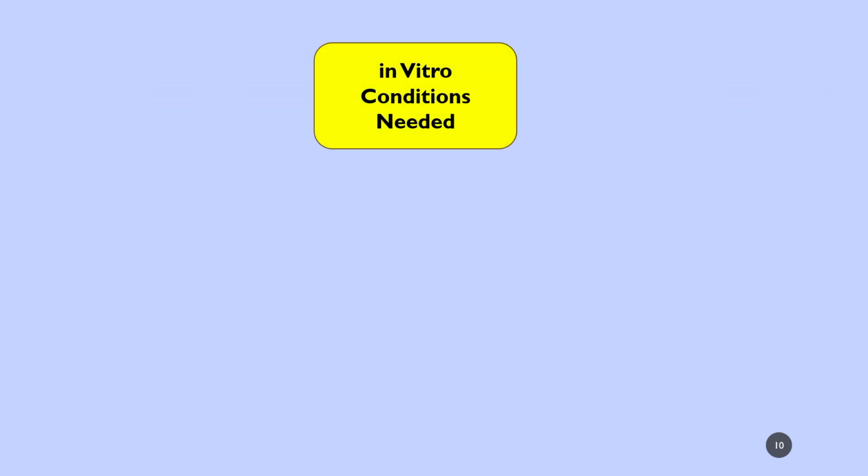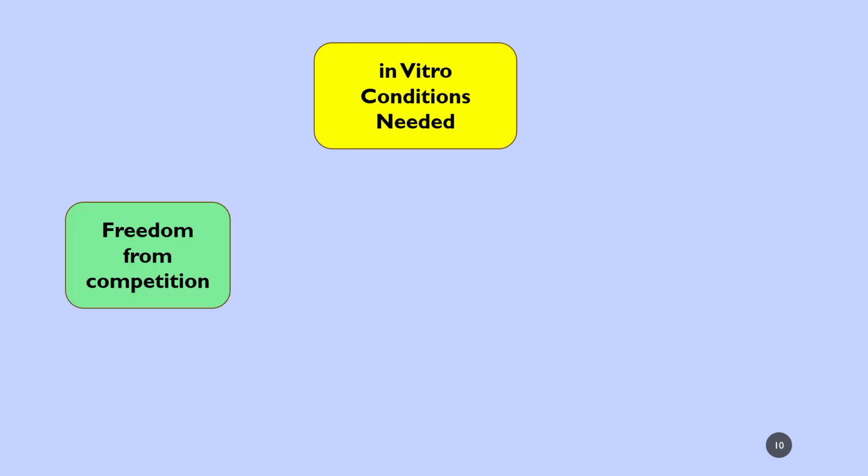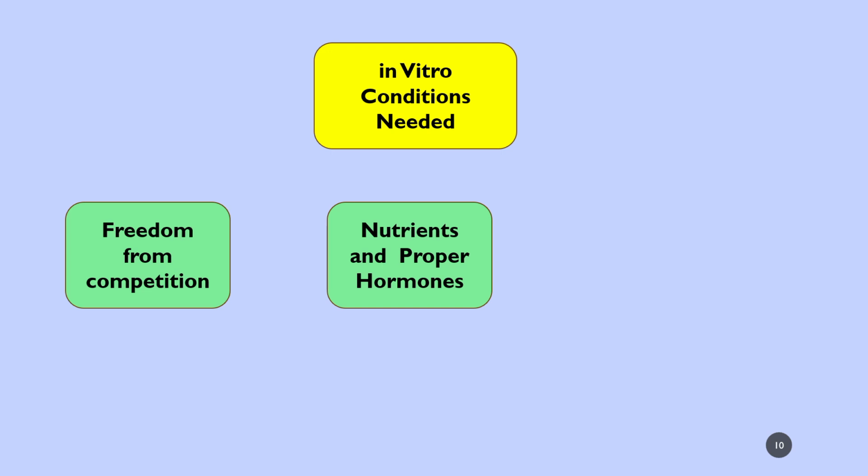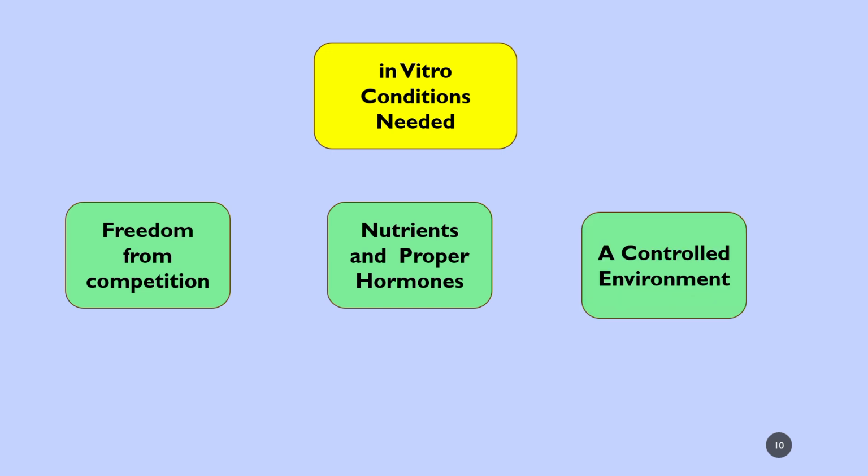And what are all the in vitro conditions needed in the lab when you want to grow the plant? Freedom from competition. What competition? When you give a nutritional agar medium, microorganisms and other organisms can also develop very easily in the nutrient supplements which you have supplied. So freedom from competition should be there. It should be sterile, aseptic conditions. The other organisms should not develop, and nutrition and a proper hormonal supply should be there, and a controlled environment.